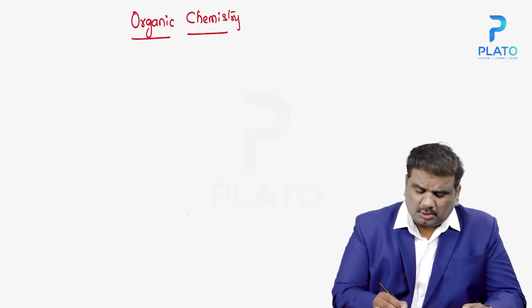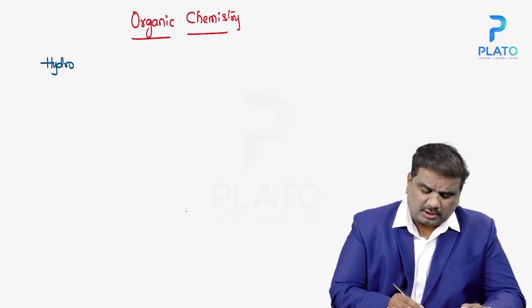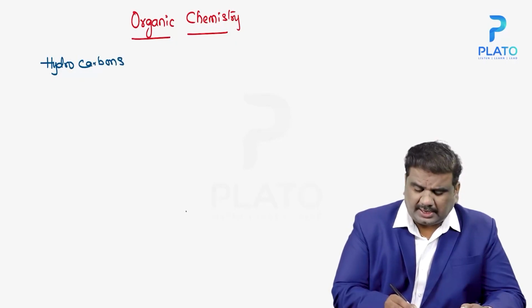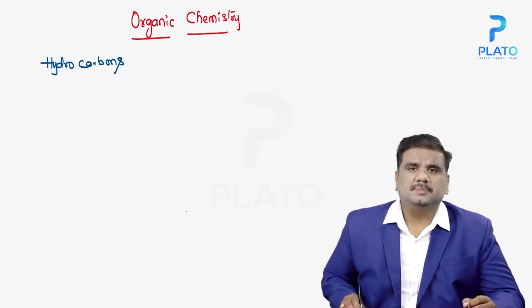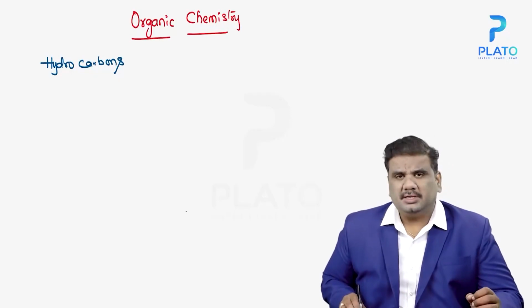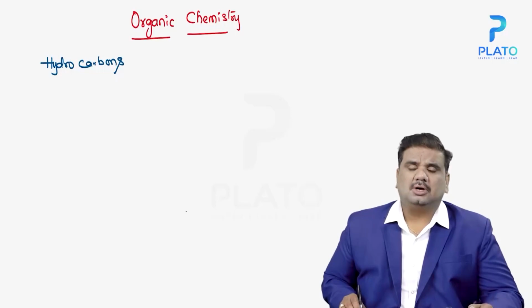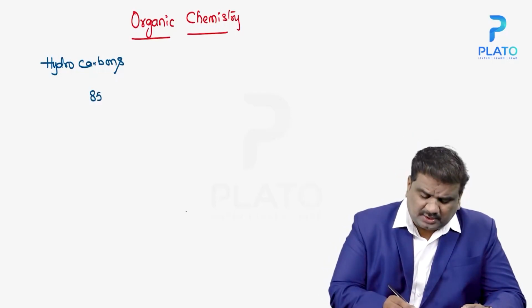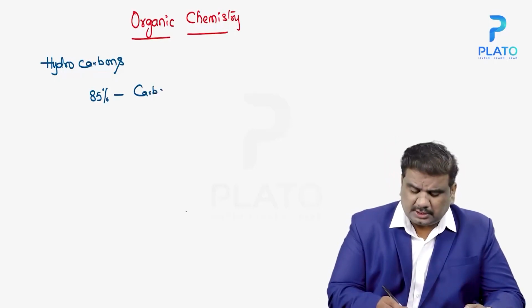Now these organic compounds in general are also referred to as hydrocarbons. So why are we calling them hydrocarbons? The reason for naming these organic compounds as hydrocarbons is that they consist of 85% carbon.